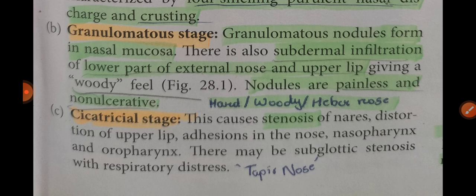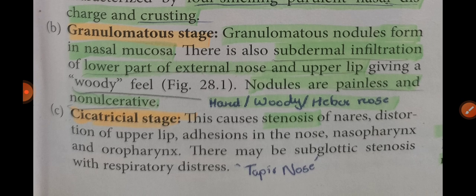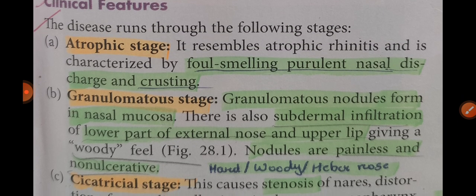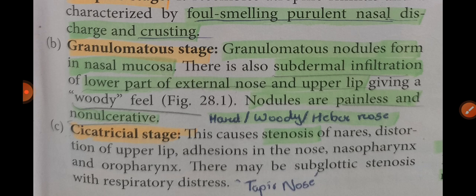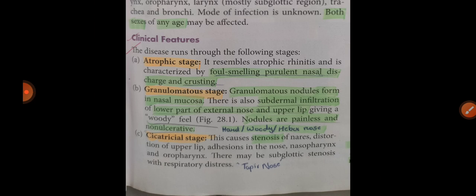Next is the cicatricial phase. This causes stenosis of the nares, distortion of the upper lip, and adhesions in the nose, nasopharynx and oropharynx. There may be subglottic stenosis with respiratory distress. Tapir nose. To recap: first is the atrophic stage, where everything gets atrophied. Next is the granulomatous stage, where they form painless, non-ulcerative granulomatous nodules. Next is the cicatricial stage, where there is stenosis.